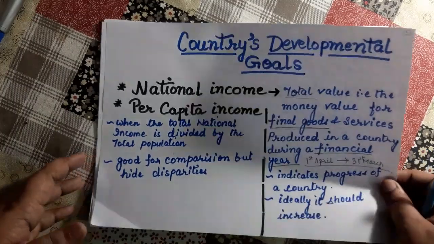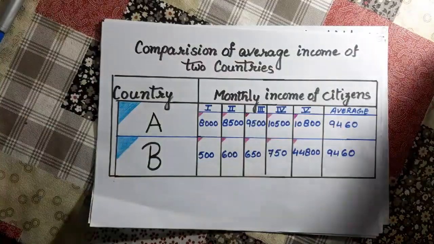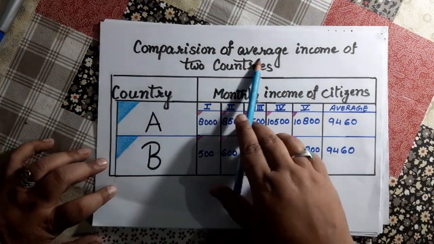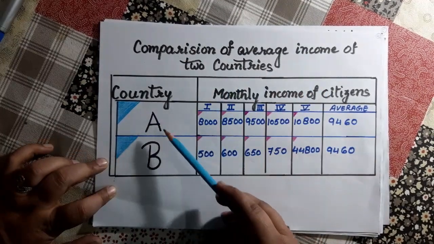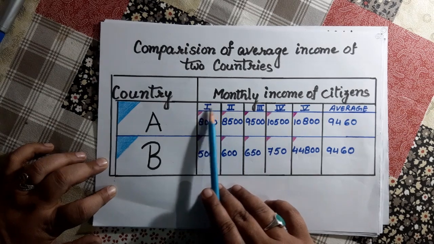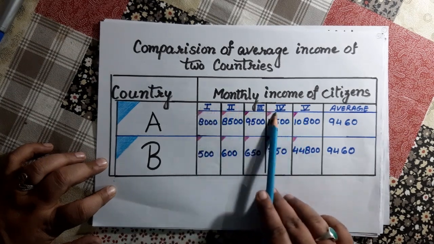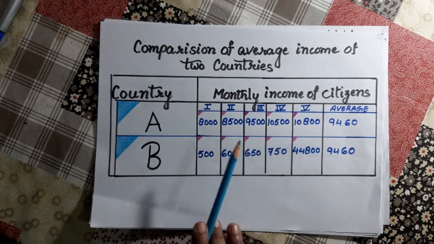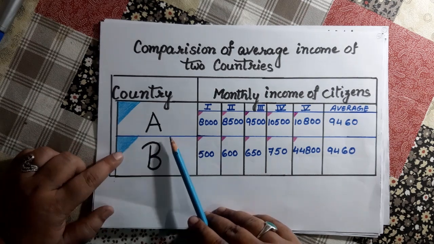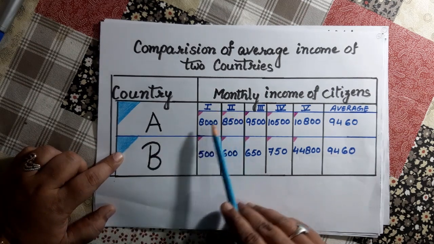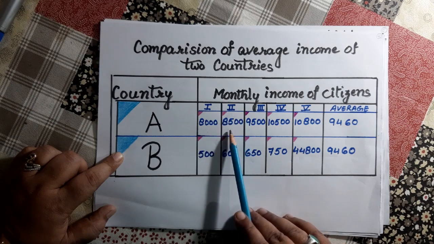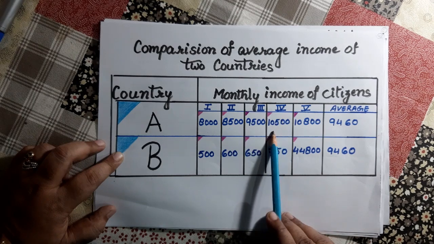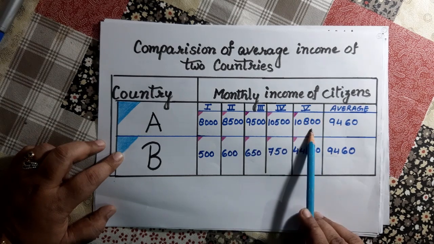Now let's take the example of these two countries. This is the comparison of average income of two countries, country A and country B. These are the individual persons, five people here: first, second, third, fourth, fifth. Firstly, we will see country A. The first person is getting 8,000, the second 8,500, the third 9,500, the fourth 10,500, and the fifth 10,800.